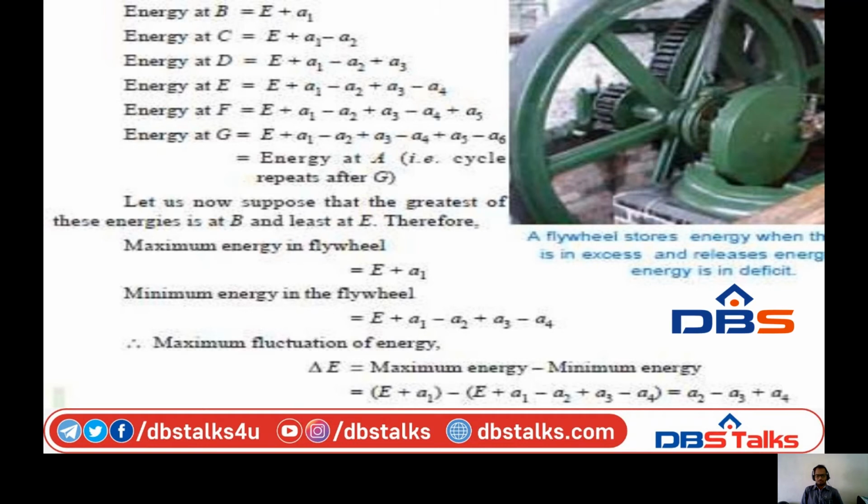The fluctuation of energy, that is the difference, is finally A2 minus A3 plus A4. This is the method of finding the fluctuation of energy.